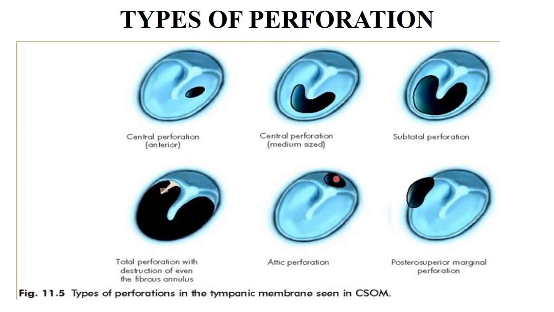Any perforation in the attic region is known as attic perforation. This is a total perforation, but in most cases of total perforation the annulus is intact, though there may be slight destruction in some areas. No need to tell about this. You just memorize small, medium, large, subtotal, marginal, attic.